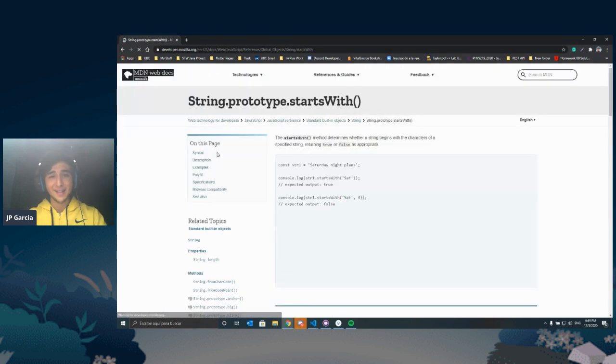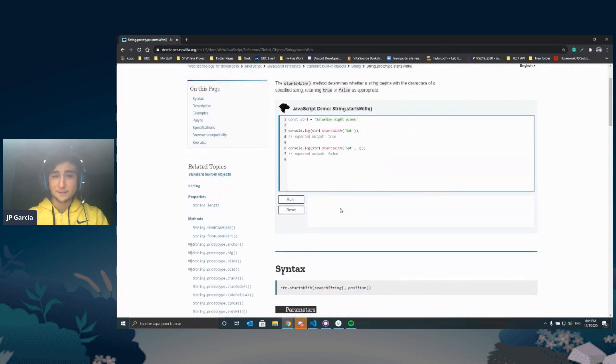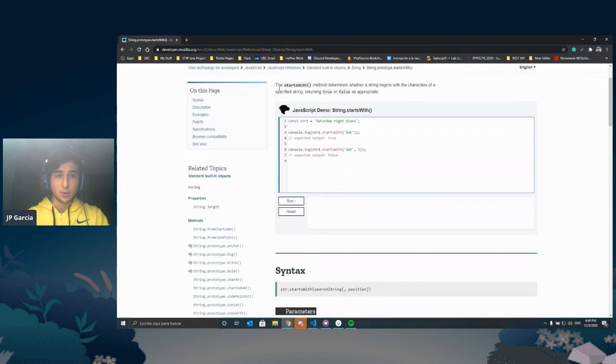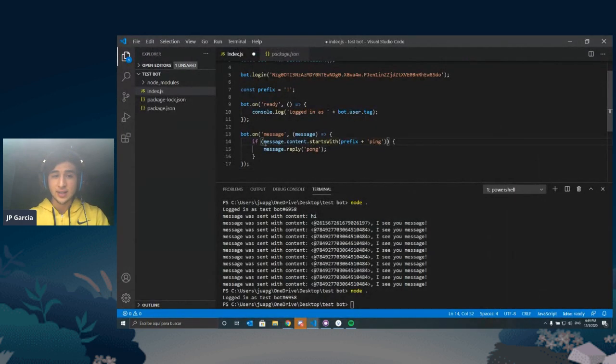I guess that's a lot of what coding is, looking at documentation and reading from it. And then you see here, Mozilla just told me the startsWith method determines whether a string begins with the characters specified and returns true or false. That is, it returns a Boolean, and that's great. So that's inside an if statement, and it expects a true or false. So if message.content.startsWith my prefix plus ping, it's going to reply Pong. Okay, so hopefully that works.